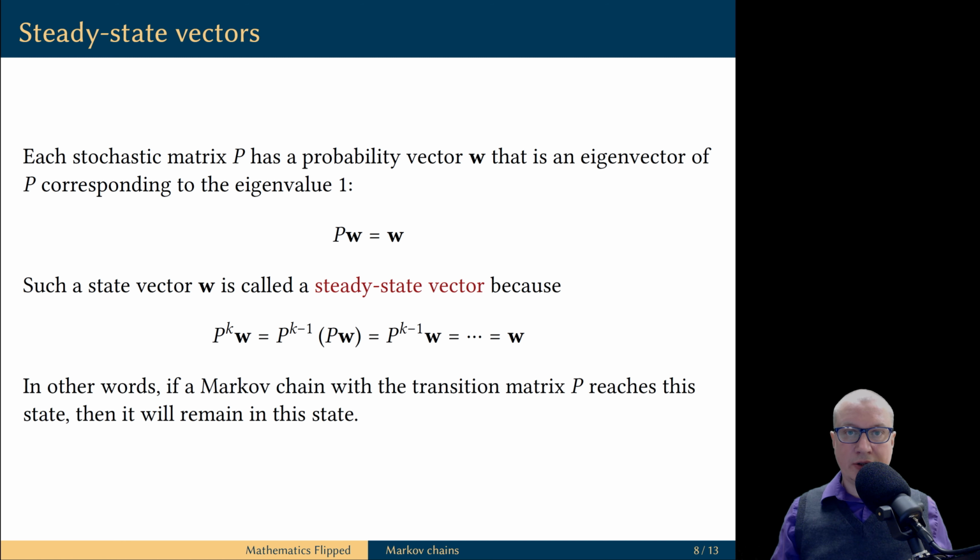Such a probability vector corresponds to one of the possible states of the system, and it is called a steady state vector. This is because if the Markov chain reaches this state, it will forever remain in this state. Going from this state to the next state is equivalent to multiplying this vector on the left by the matrix P, but this multiplication does not change the vector W.